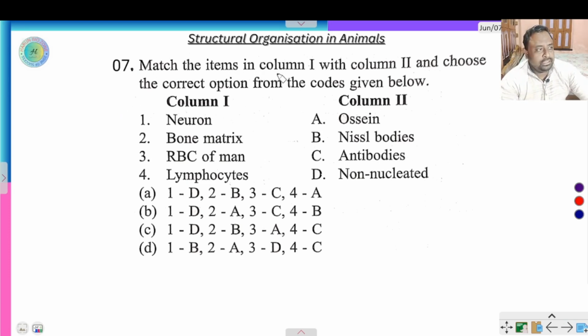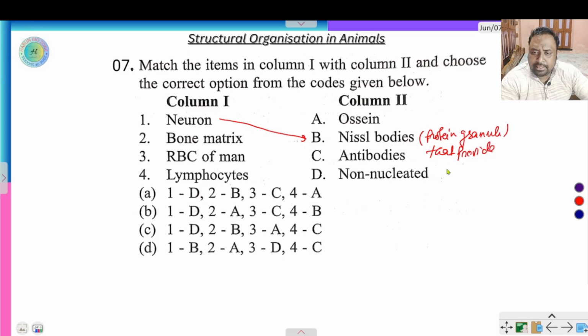Match the tissue in column 1 with column 2 and choose the correct option below. What is a neuron? Initial granules present in neuron are protein granules that provide energy to the neuron, present in the cyton.